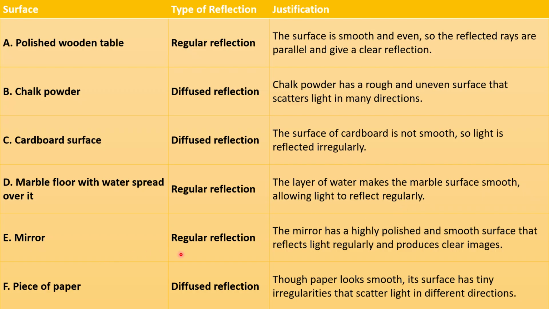E. Mirror: regular reflection. The mirror has a highly polished and smooth surface that reflects light regularly and produces clear images. F. Piece of paper: diffused reflection. Though paper looks smooth, its surface has tiny irregularities that scatter light in different directions.